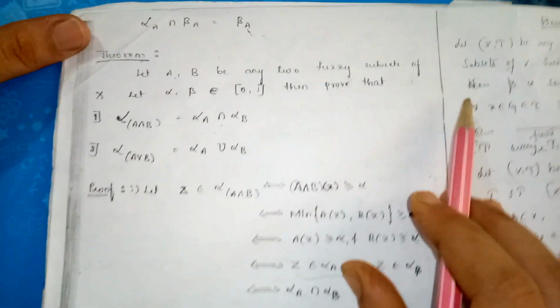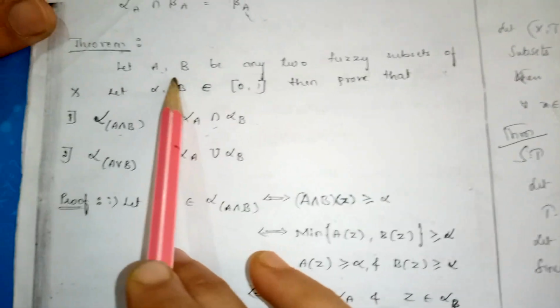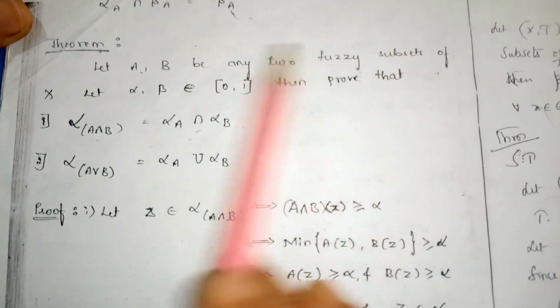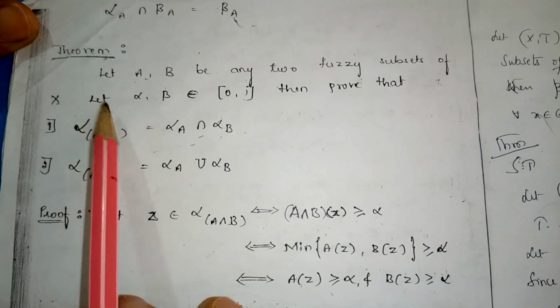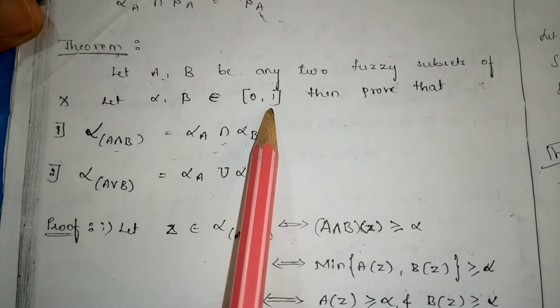Next I have another theorem, the last theorem. Let A and B be any two fuzzy subsets of X. Let alpha, beta belong to the closed interval 0, 1.